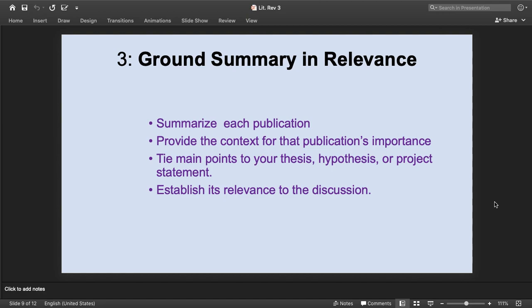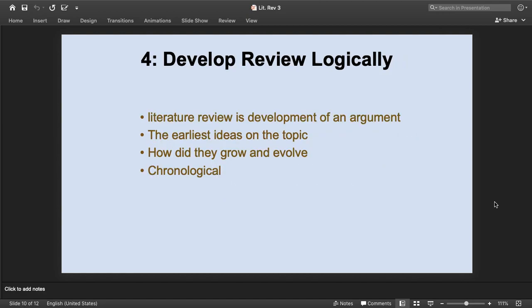And then we should go forward to establish the relevance of these main points or the summary of the publication to our own work so that the relationship can be established. So the next step would be to talk about the relevancy, to create the summary of the publication and to show how it is relevant to your project, what you are going to do. And then the next step would be to develop the literature review.